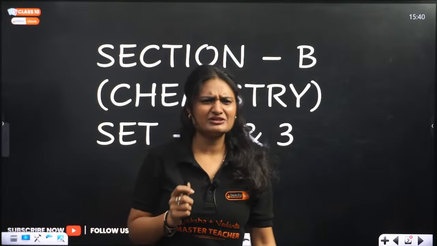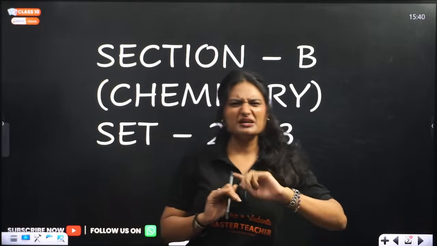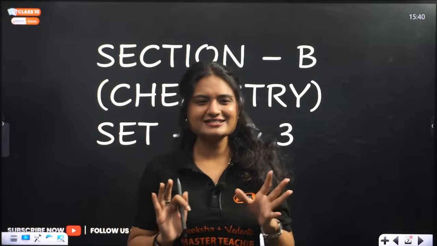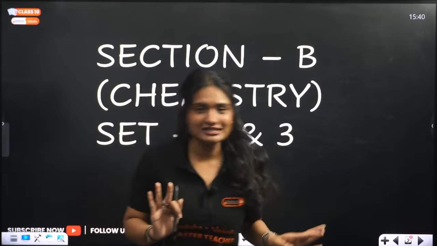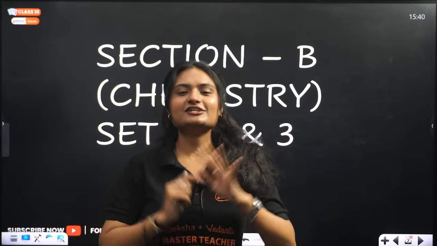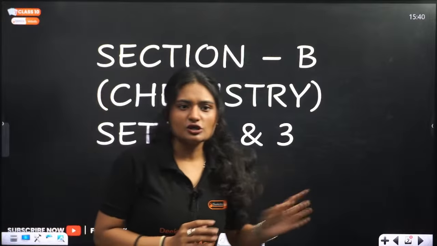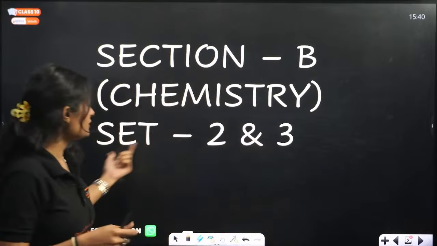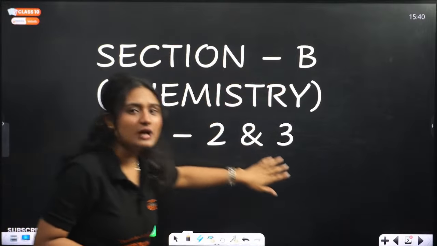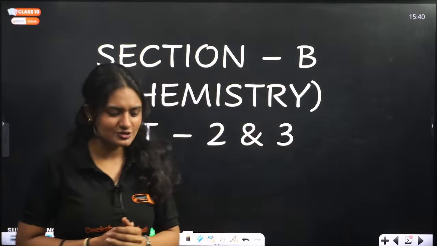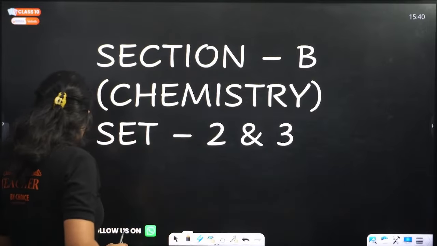The paper was very easy, you know. Yeah, I saw that 1-2 questions were hard, but apart from that the paper was quite easy, no? For this chemistry section, I believe whatever I have taught you, everything came from that only. They did not surprise you much, right? So we are analyzing the paper of chemistry section B for set 2 and 3. Are you ready, my dear students?